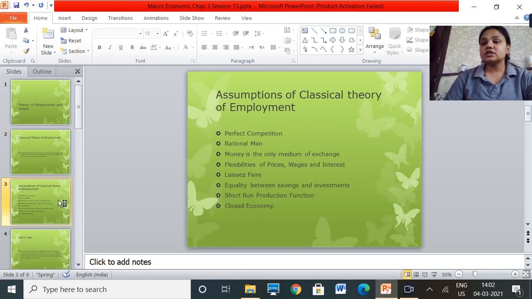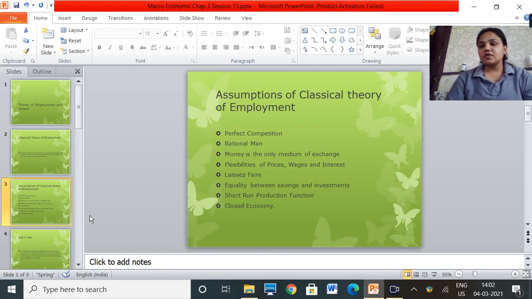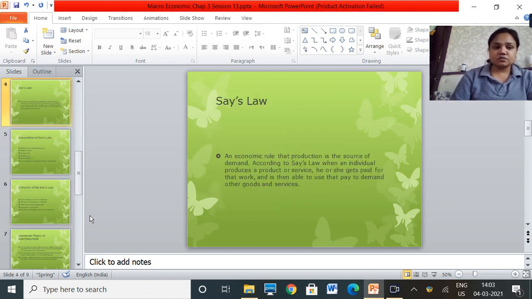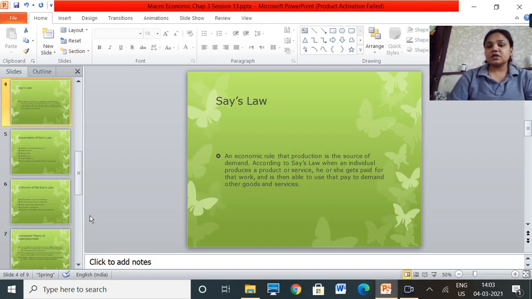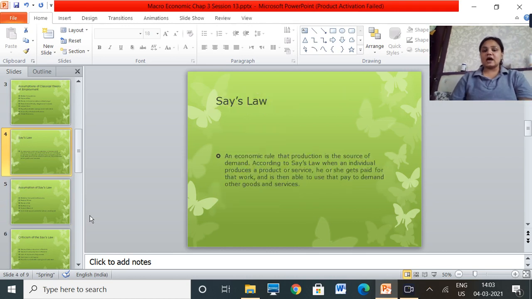And last is the closed economy. It's a closed economy. So closed economy means no foreign trade is allowed. Okay, foreign trade has no effect on the economy. So there are many of these assumptions which are quite unrealistic. Okay, but these are the assumptions of the classical theory of employment. Now let's move on to the next slide. This is the statement given by JB Say. Now JB Say is a famous economist who says that an economic rule that production is the source of demand.